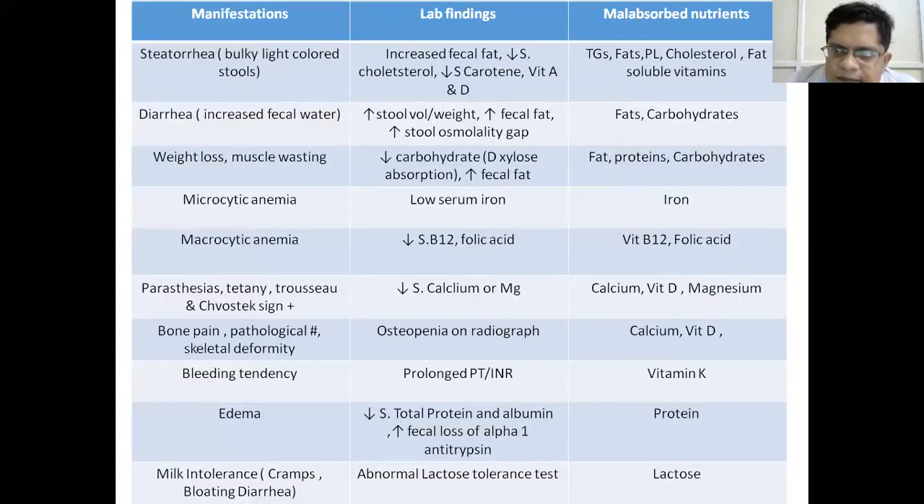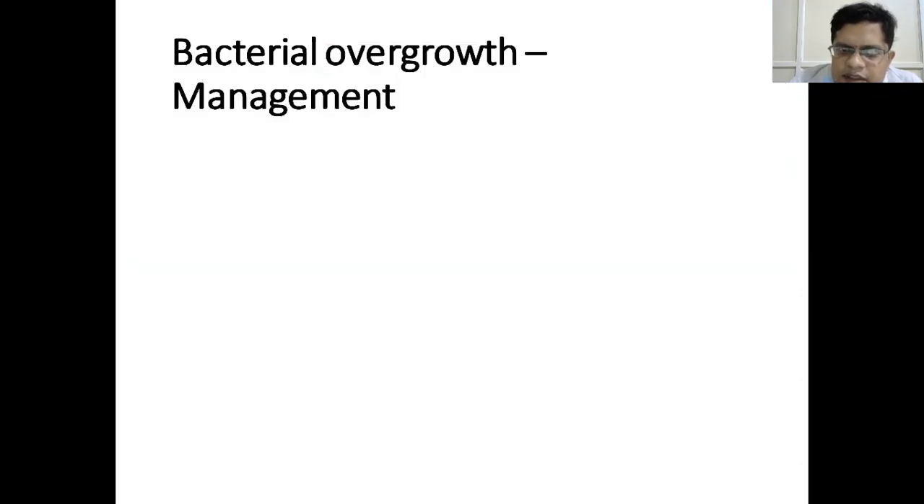So again, the symptoms are steatorrhea, diarrhea, weight loss, muscle wasting, microcytic anemia or macrocytic anemia, low calcium presenting as paresthesias, tetany, positive Trousseau or Chvostek sign, bone pains, pathological fractures, bleeding tendency, edema. So these are the common clinical manifestations.